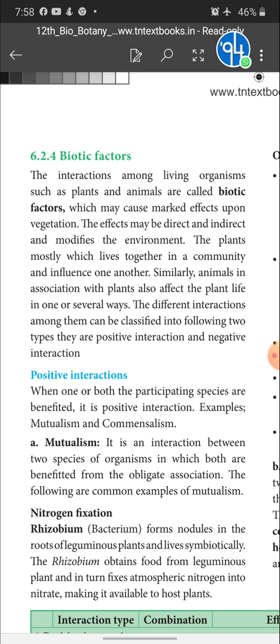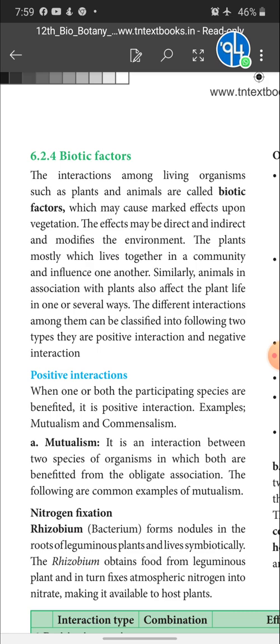The plants mostly live together in a community and influence one another. Yes, of course. Plants always live in a community, and when they live in a community, one influences the other. The plants more, and similarly animals in association with the plants. Some animals are associated with the plants and also affect the plant life in one or several ways. So here the interactions are divided into two types, children.